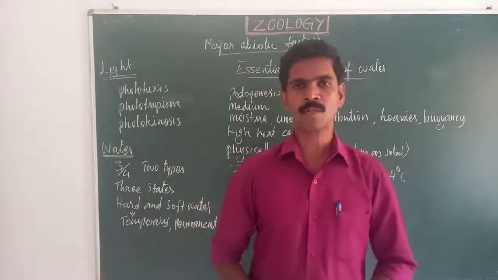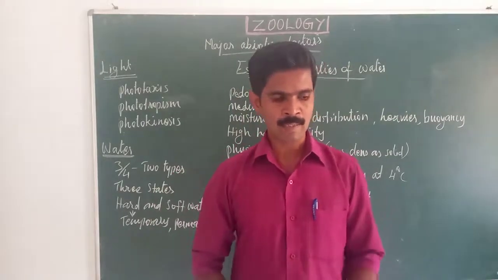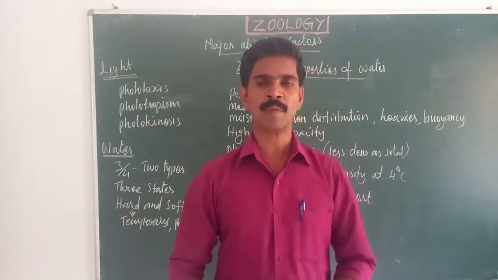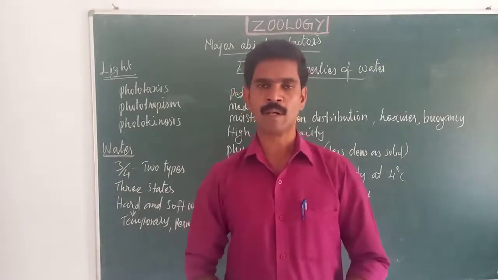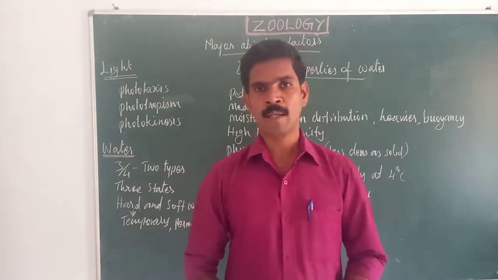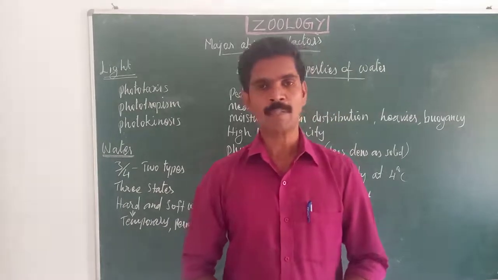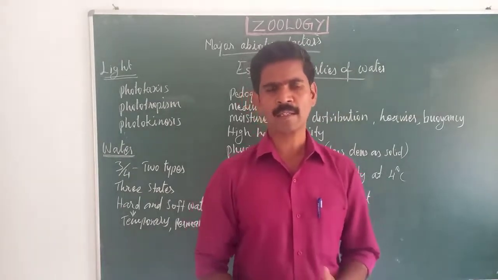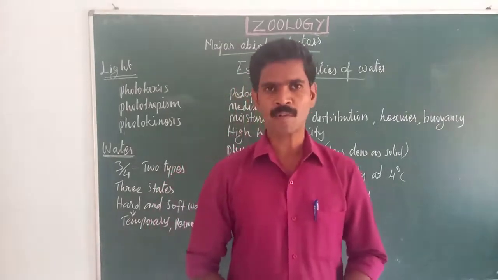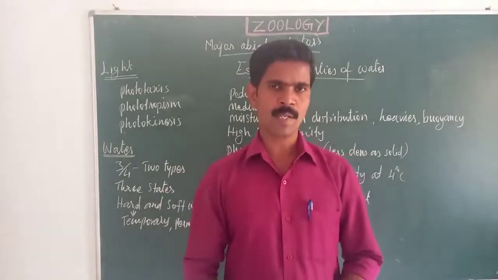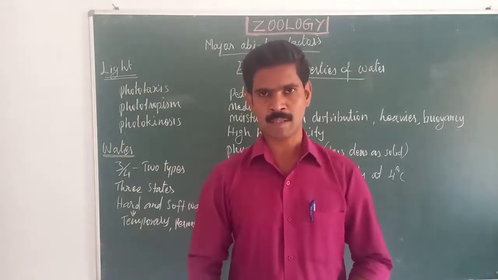Light is very important for all the living organisms. Like temperature, light is one of the very important factors, and these factors influence the growth of the organisms, reproduction, pigmentation, formation of colors, and the metabolic activities. Like that, many activities or characters of the living organisms are influenced by light. So light is a very essential factor for all the living organisms.